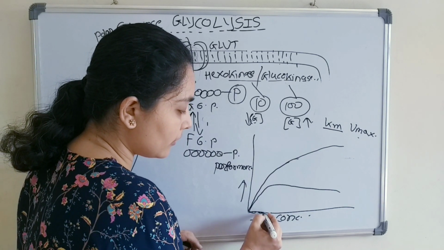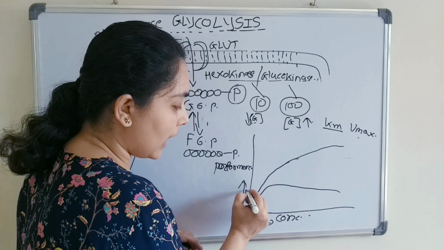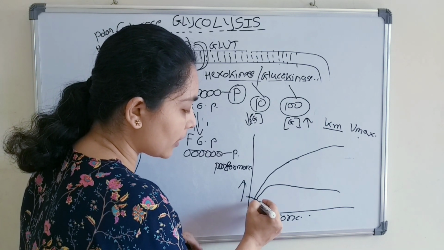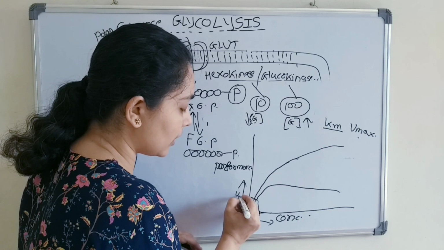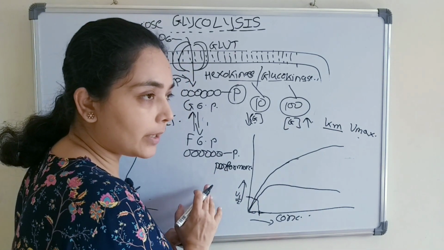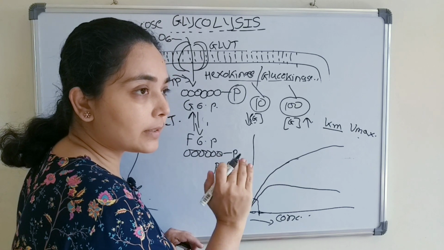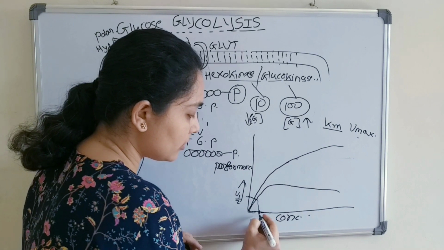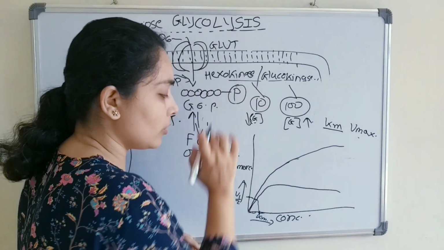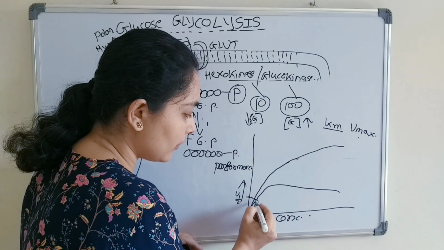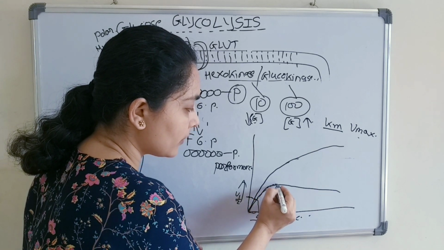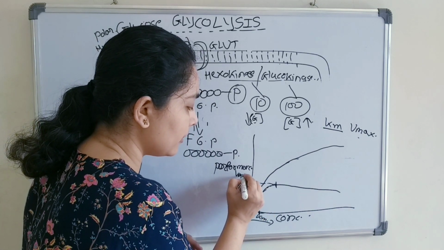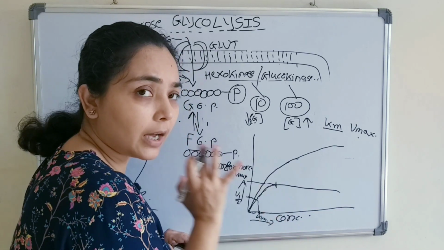The Km is the concentration where half of the enzymes are saturated. Here we are getting half of the activity, which is also known as V half. Half of the enzyme is saturated, meaning the enzyme gives half performance. So this is the Km value for hexokinase, and with further increase in concentration, we get the maximum performance, the maximum speed where all the enzymes are saturated.